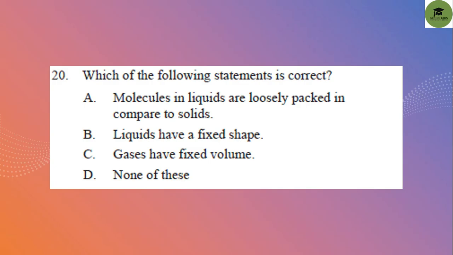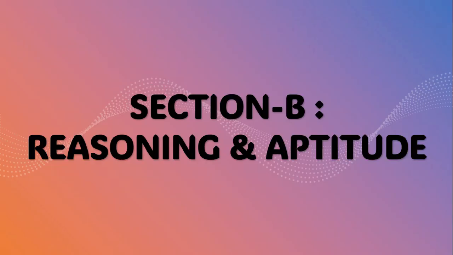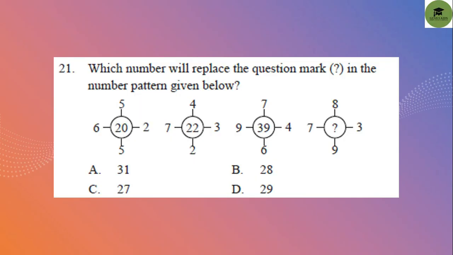Question number 20. This is the last question in the science section. So let's see which of the following statements is correct. Molecules in liquid are loosely packed compared to solid. Yes, this is correct. Liquid has a fixed shape. No. Gases have fixed volume. No. None of these, also no. So option A is your correct answer. Okay, so let's move on to the next section, the reasoning and aptitude section, Section B. So let's see the questions.